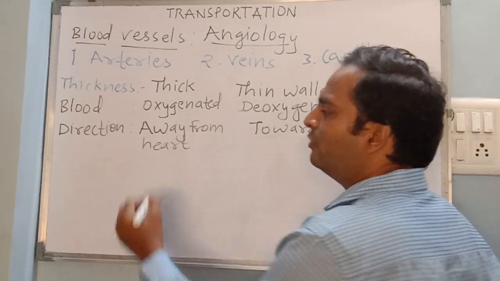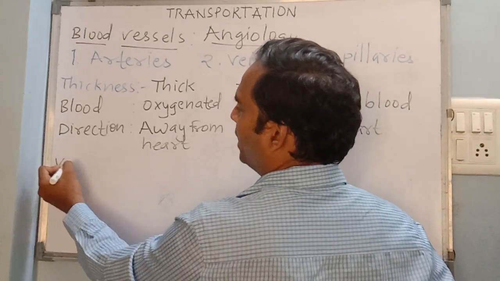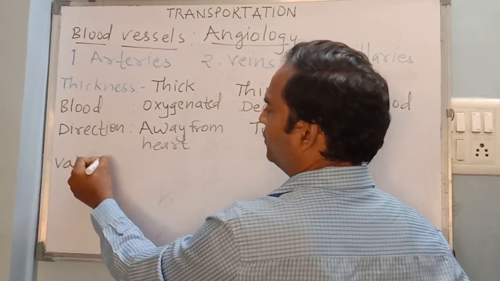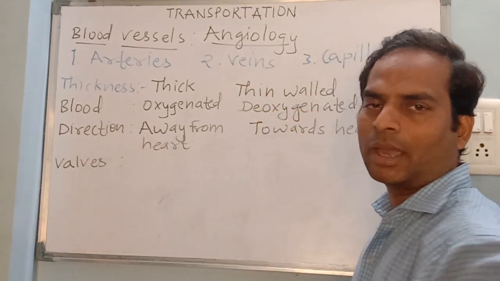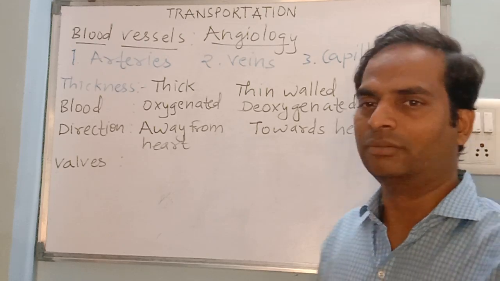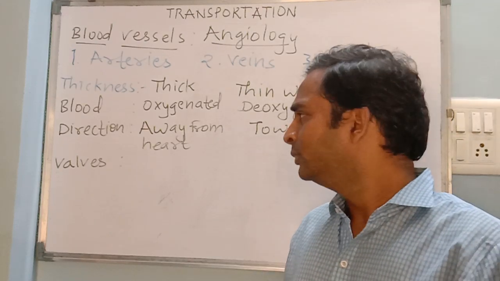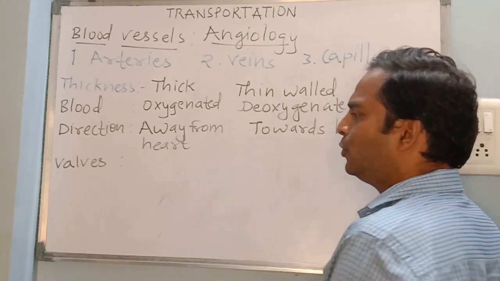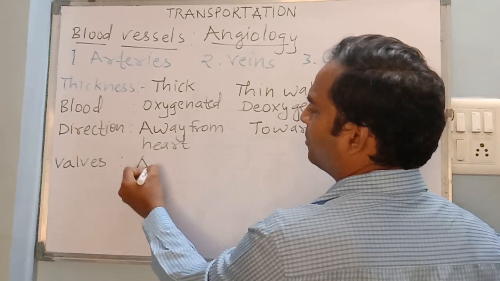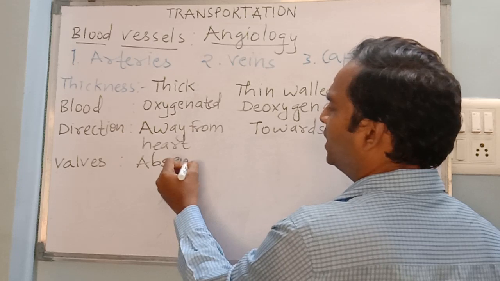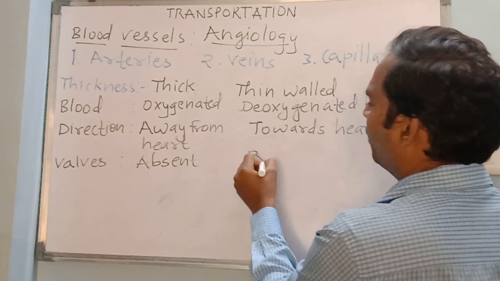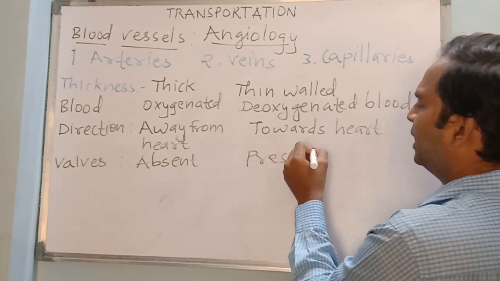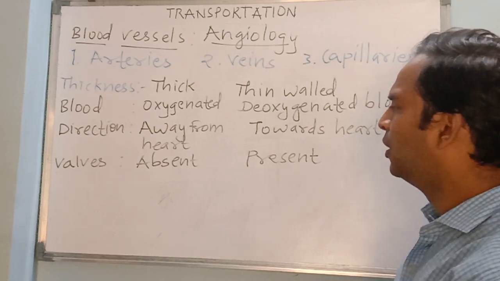Then comes another difference, which is about presence and absence of valves. I hope you remember the meaning of the word valves. So in case of arteries, they don't have any valves. So valves are absent in arteries and valves are present in veins. Why so?